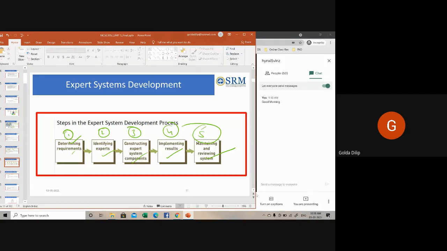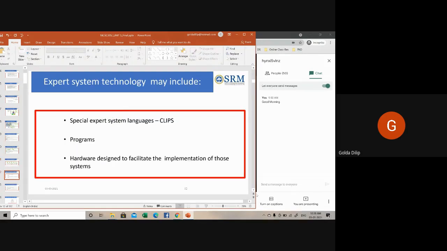So these are the steps involved in the expert system development process. Expert system technology may also include special expert system languages like CLIPS, what I just told, programs, and hardware designed to facilitate the implementation of those systems.